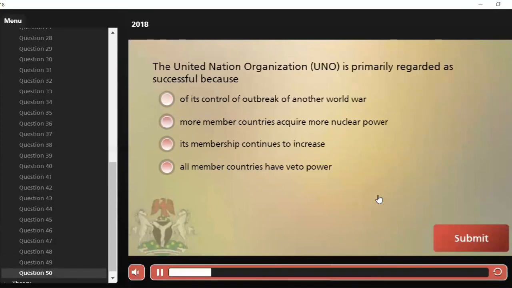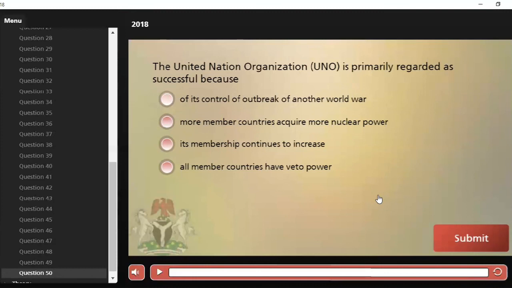Now let's move to the final question for today. The United Nations Organization, UNO, is primarily regarded as successful because A, of its control of outbreak of another world war. B, more member countries acquire more nuclear power. C, its membership continues to increase.